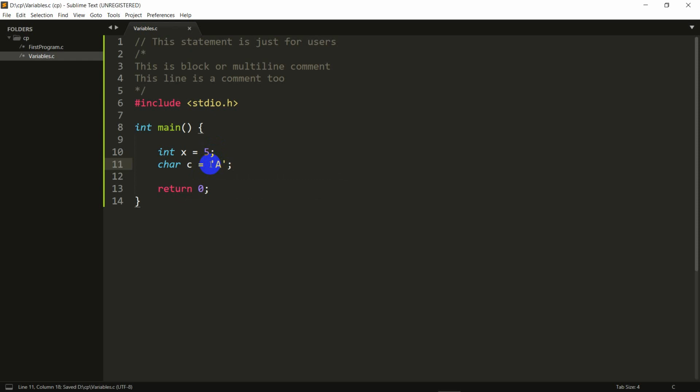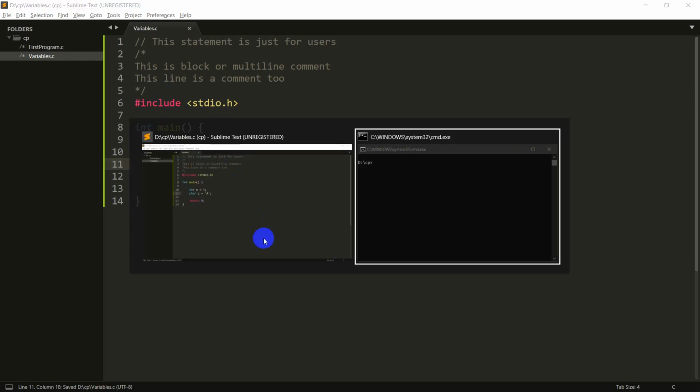So these are different variables that I have, and these x and c are not actually great variable names. We should actually give better names to these variables, but since I'm not writing a program that does anything useful, I'm not giving them names. But remember to give them better names than this. And there are a few rules in naming variables that I want to talk about.